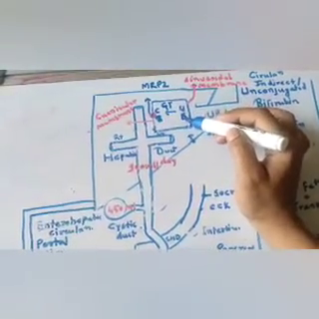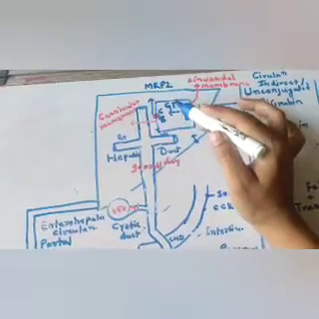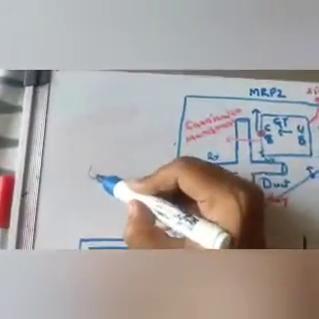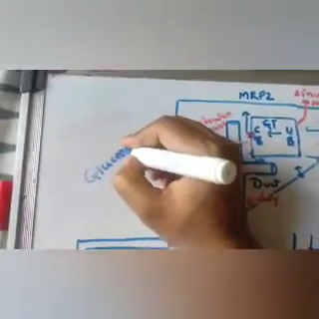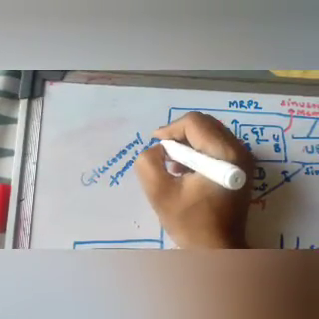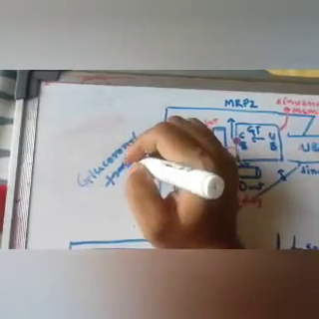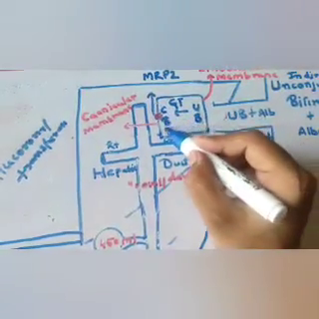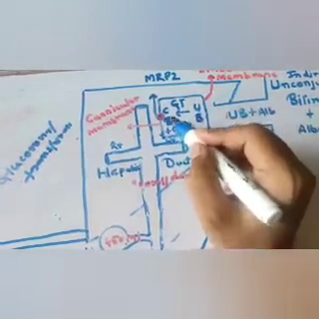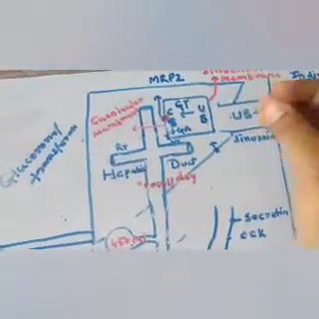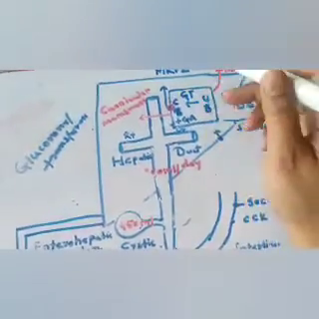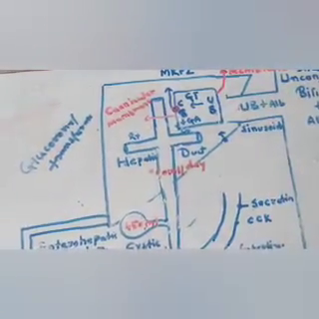This unconjugated bilirubin which is present here, with the help of the enzyme glucuronyl transferase, will transfer what? Will transfer glucuronic acid to the unconjugated bilirubin, and now that bilirubin is attached with the glucuronic acid, and thus it becomes the conjugated bilirubin. Simple. Now attachment is there.